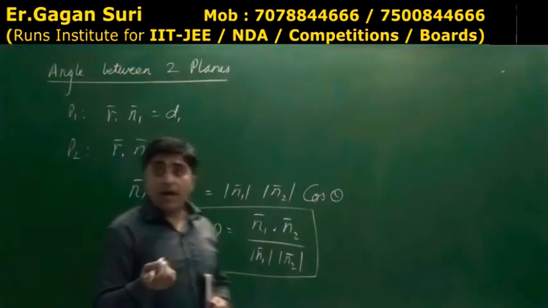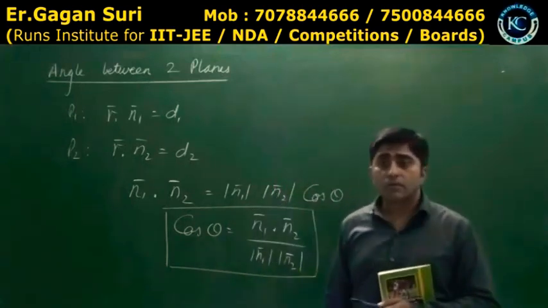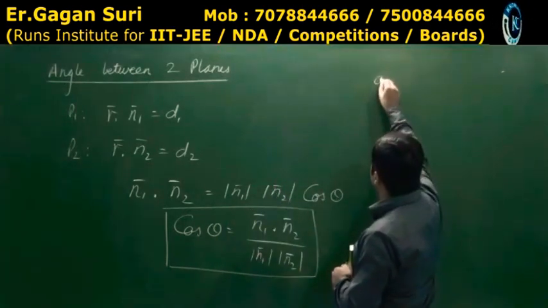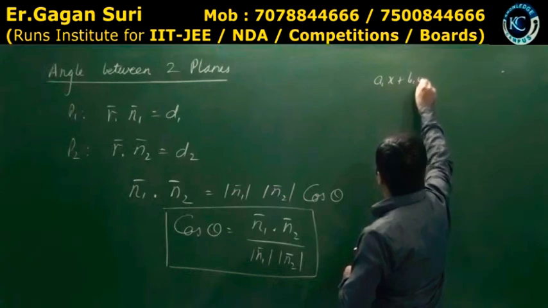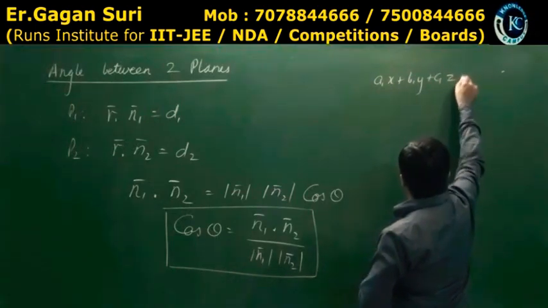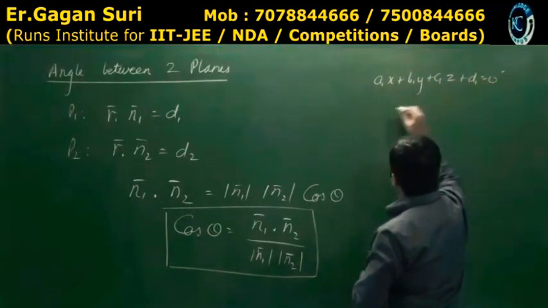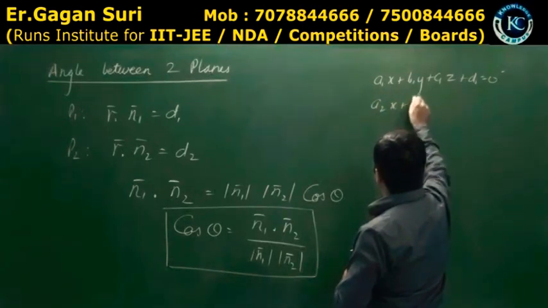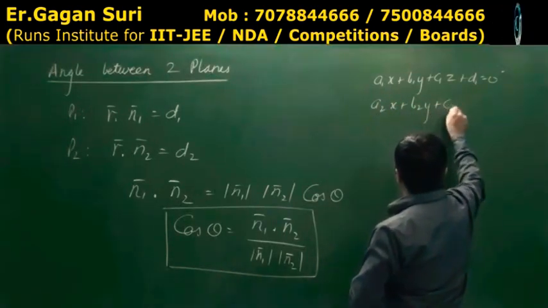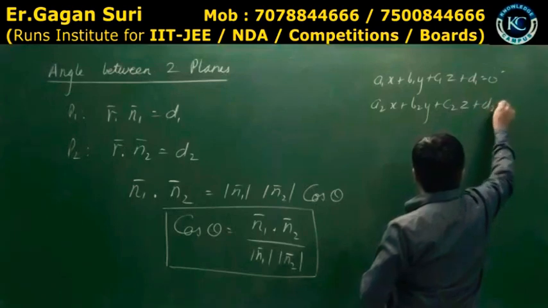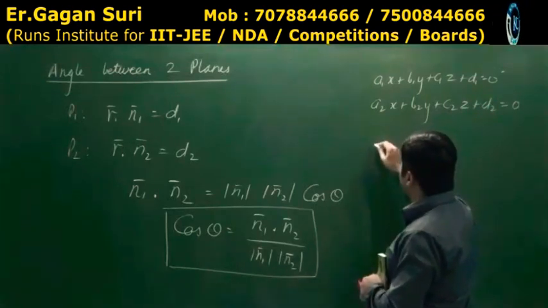Even in Cartesian form I have the same equation. a1x plus b1y plus c1z plus d1 is equal to 0 and a2x plus b2y plus c2z plus d2 is equal to 0. Then you know the formula for cos theta.